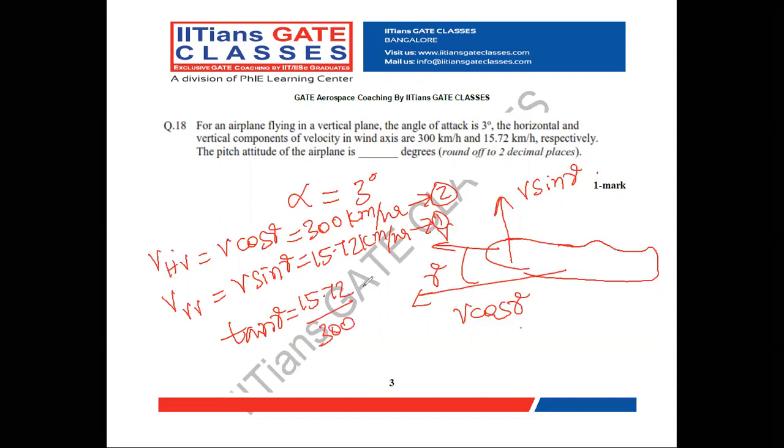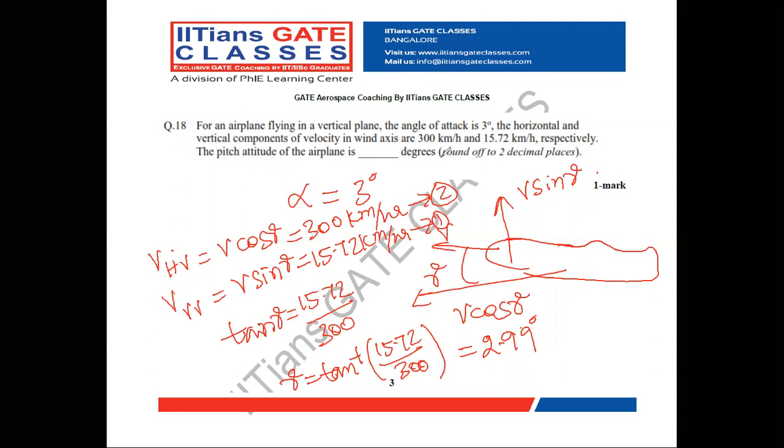Both are in kilometer per hour, so when you divide, the unit gets cancelled. So gamma is tan inverse of 15.72 divided by 300. So gamma we get as 2.99 degree. Gamma we got, alpha is already given.